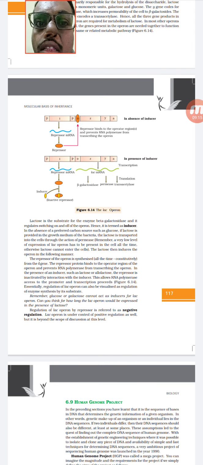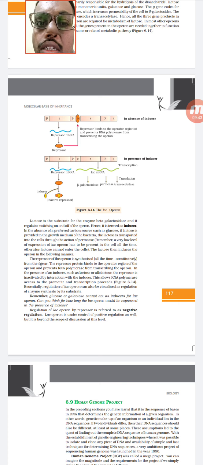And what are these genes? What are these ZYA genes doing? Each gene has a different function. One is responsible for allowing the lactose inside, one is responsible for giving it a structure by adding something, and one converts it into a product which is useful for the bacteria. That is what it is.